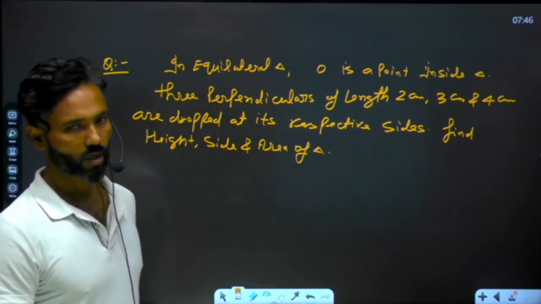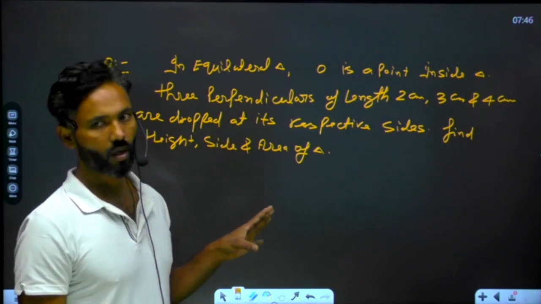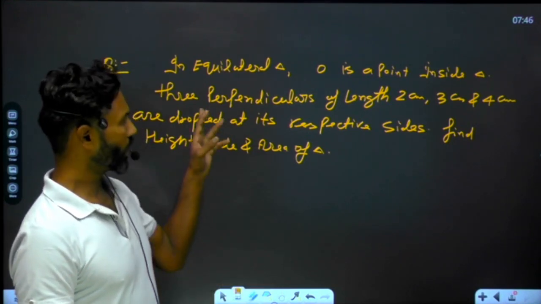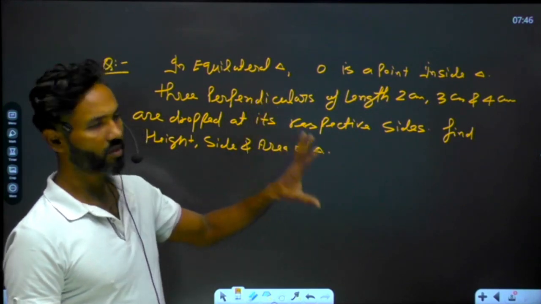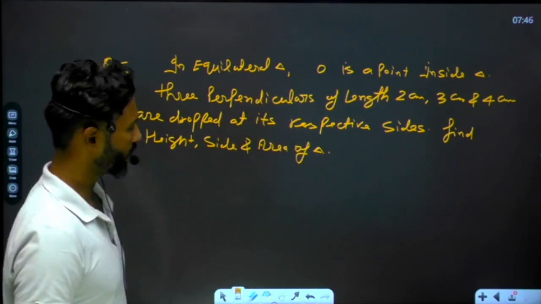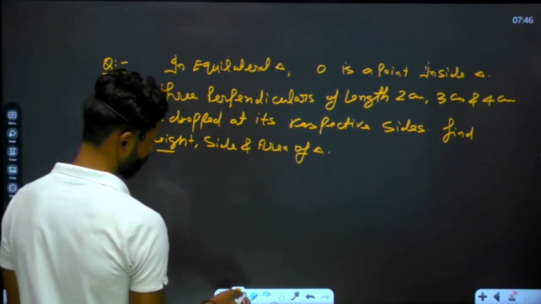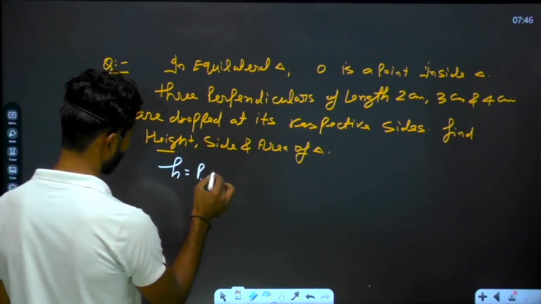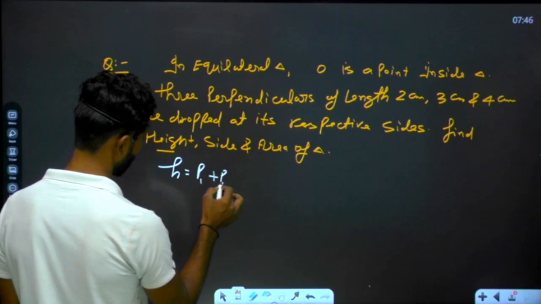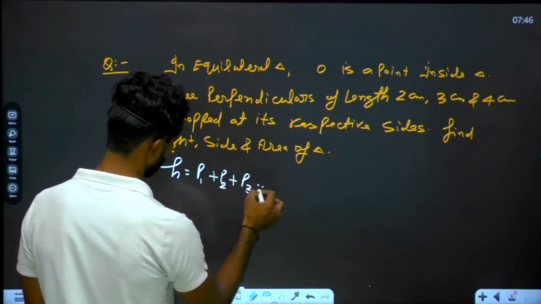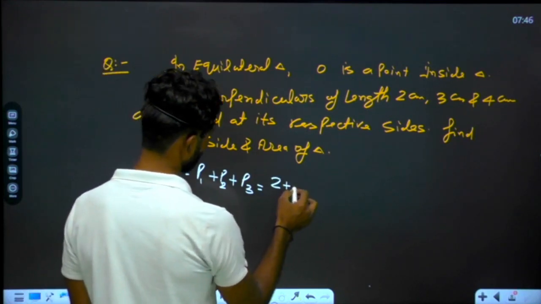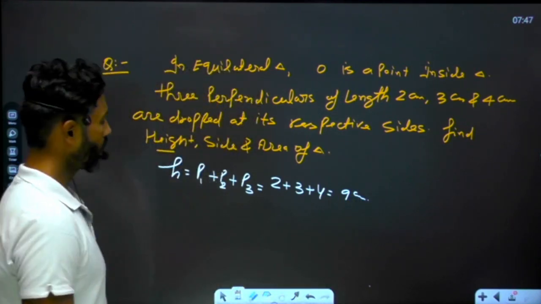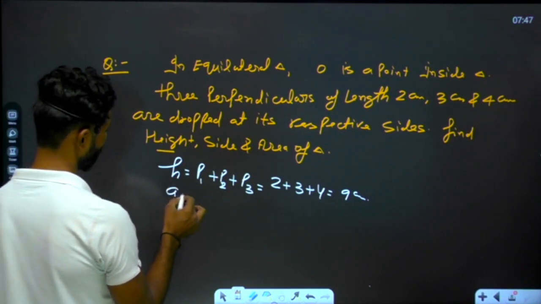So this is the question, and the data have been provided to you. In that case, you don't need to draw the diagram if you know the formula. You can read between the lines that O is a point inside the triangle and the triangle is equilateral. So we have to calculate height first. You know very well that height will be equal to the sum of these three perpendiculars. You have read this formula: P1 plus P2 plus P3, that is 2 plus 3 plus 4. So it is 9 centimeters. Got it? This is the height.